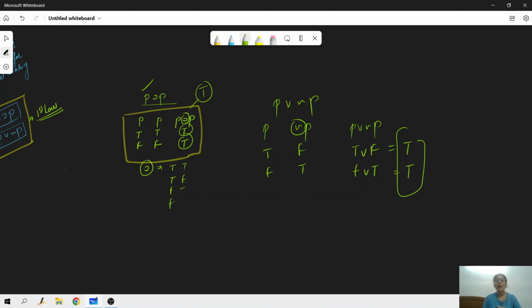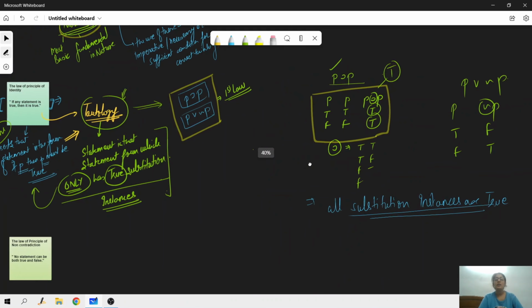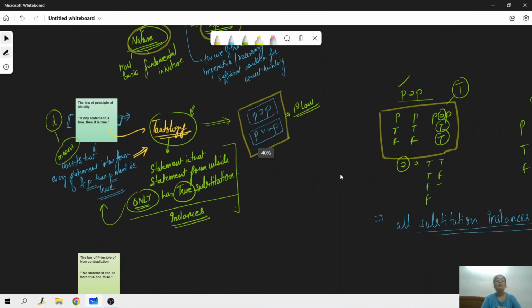This shows that all substitution instances are true. And since all substitution instances are true, such statements are called tautologies, or tautologous statements. Is this clear? These are all the important things you need to remember pertaining to the first law, the law of principle of identity, right?